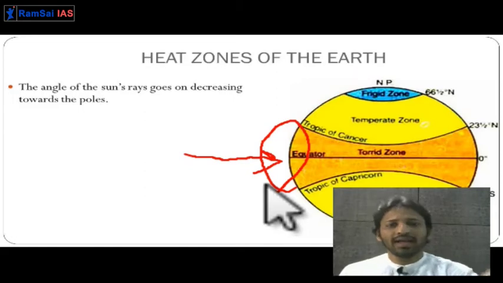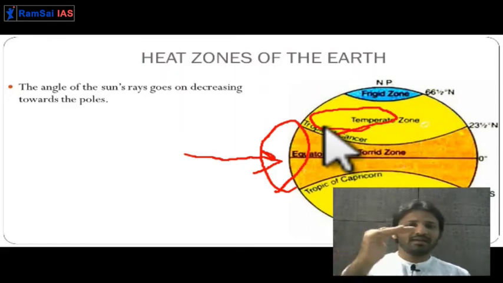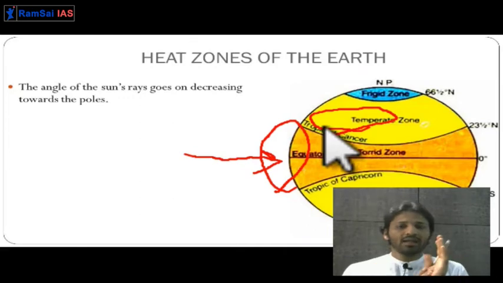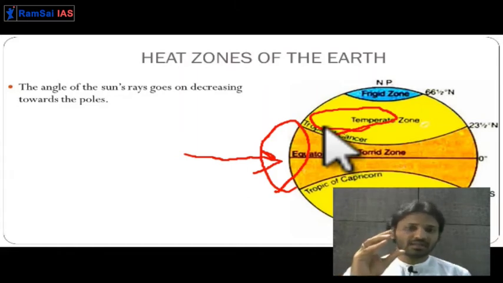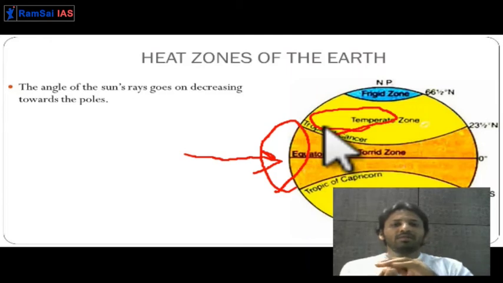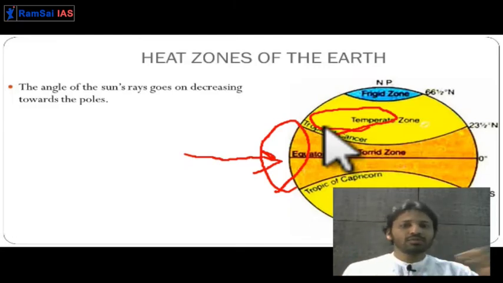Whereas while receiving sunlight in the temperate region, sun rays will be a little bit slanted, so they won't be direct. The angle between the surface and the sun rays will be lesser over here. Since the angle is lesser, the same amount of sunlight will be spread over a larger area. Also, when sun rays are slanted, they will bend while traveling and lose their heat.